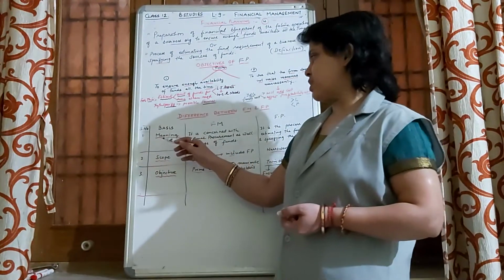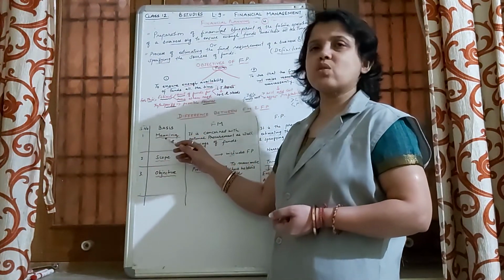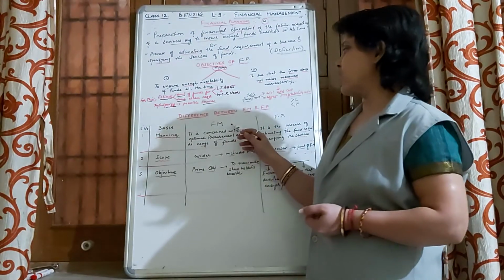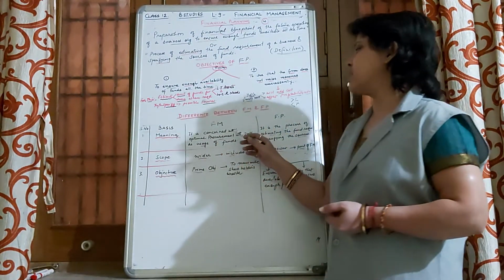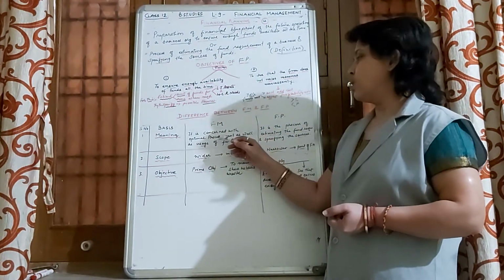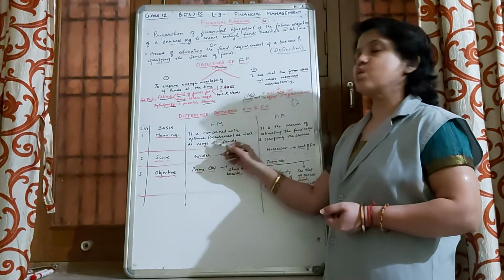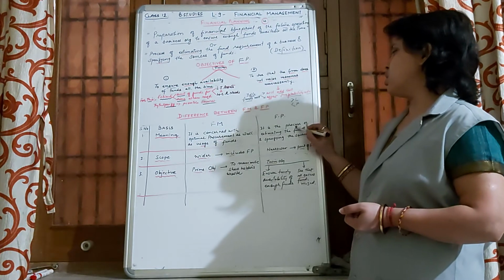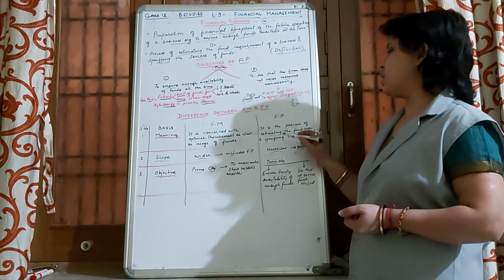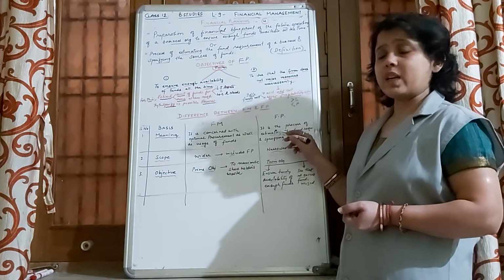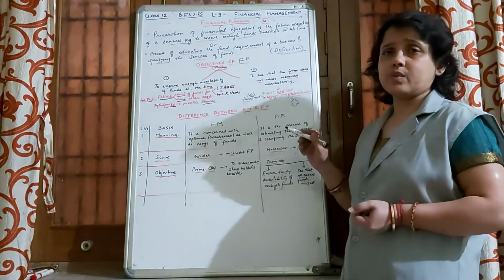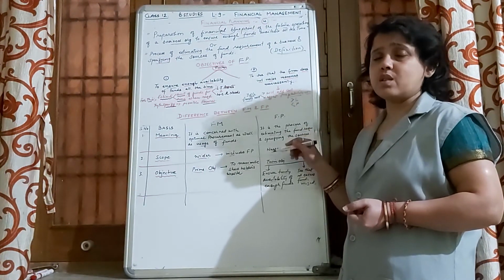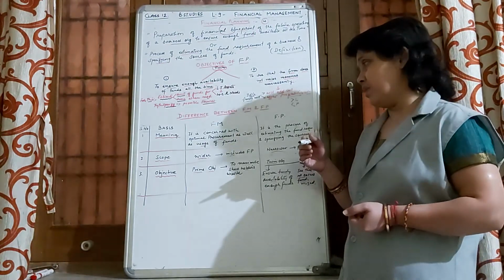The first basis of difference is meaning. So what is financial management? We have learned that financial management is concerned with optimal procurement as well as usage of funds, whereas financial planning is the process of estimating the fund requirement as well as specifying the possible sources from where the funds can be raised.